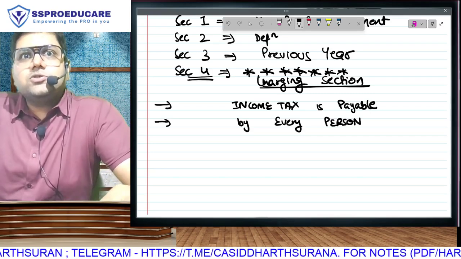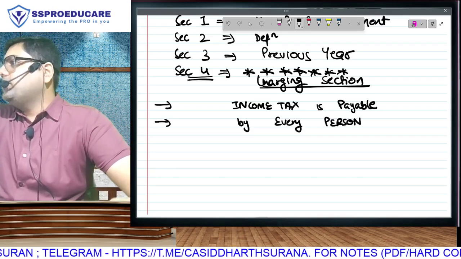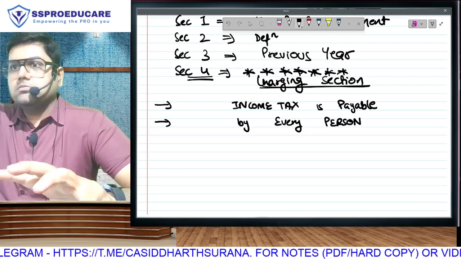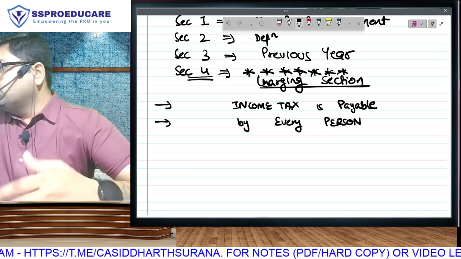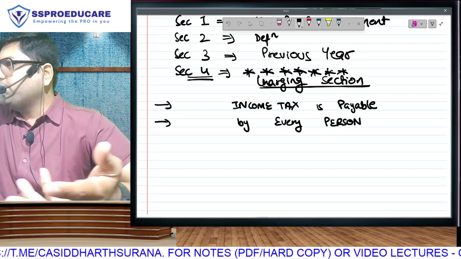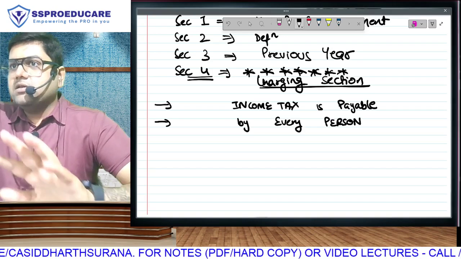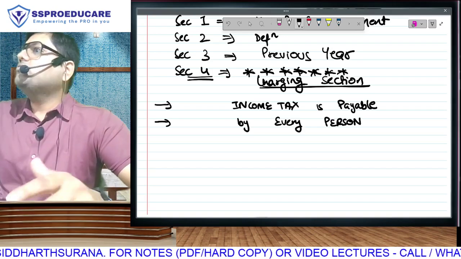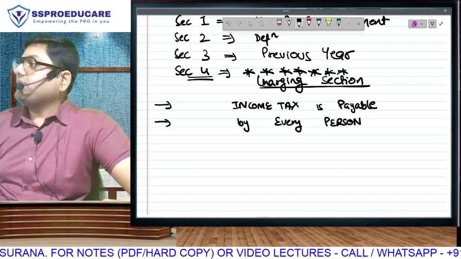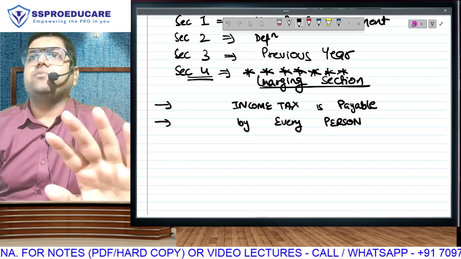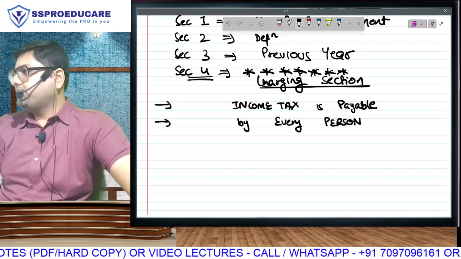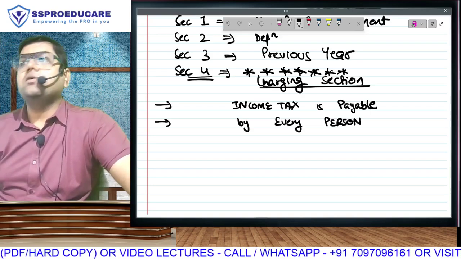Of course, there has to be income. So, for example, right now you are in your student life. I assume you don't have any income. Maybe if you are professionally performing, sports or dance or arts or anything, and you are getting paid, but that can be exceptional cases here. In general, in student life, we don't have any income. There is no question of income tax. Income tax will come on you, obviously, when you have income. But once you have income, whether you or me, no one has immunity. Income tax is payable by every person. Is that understood?